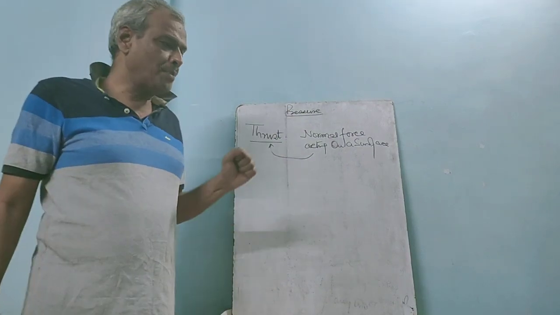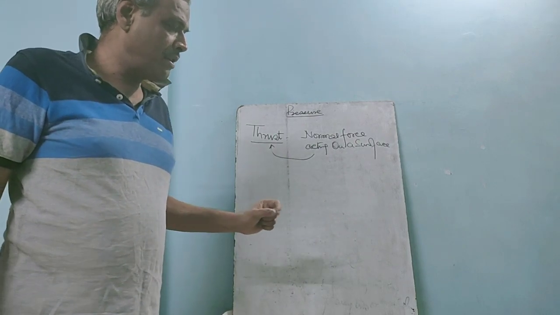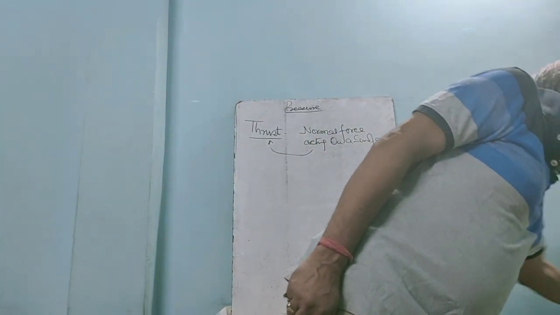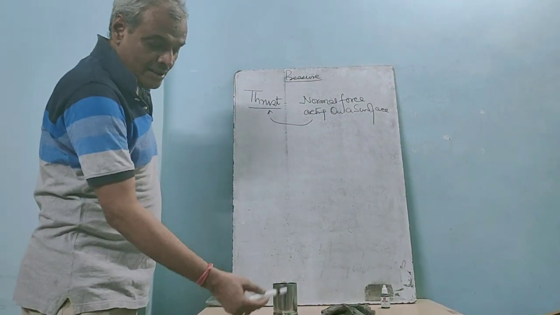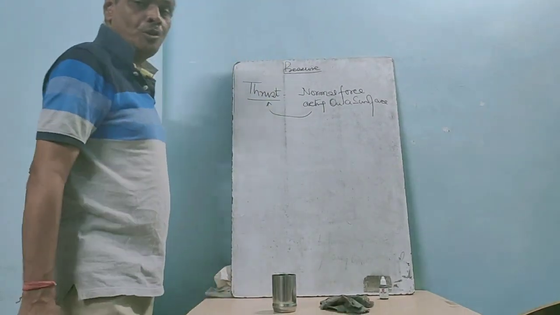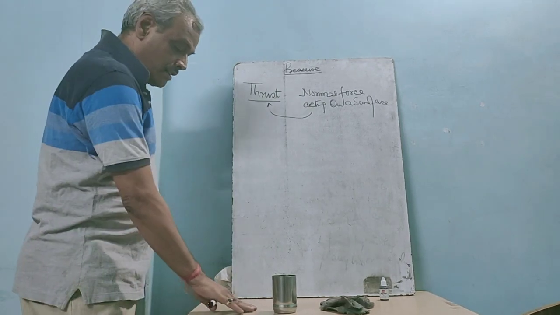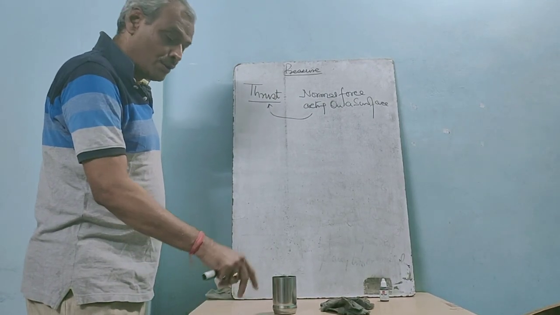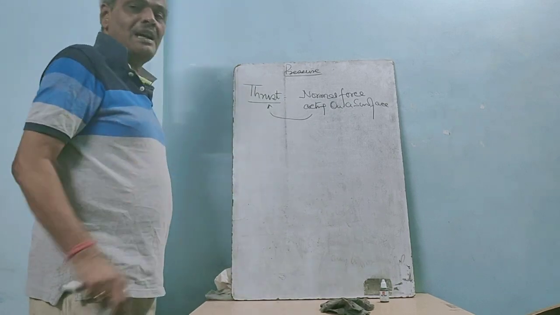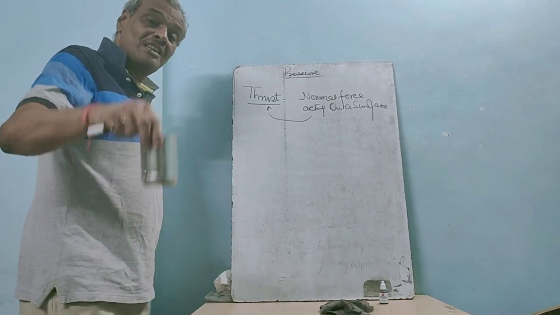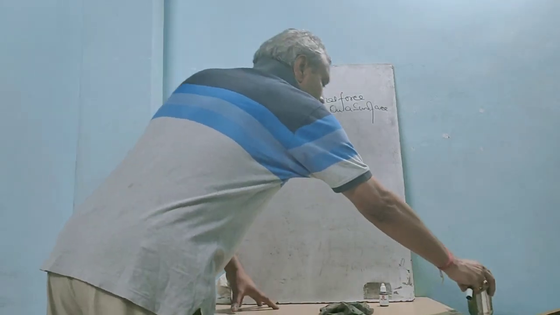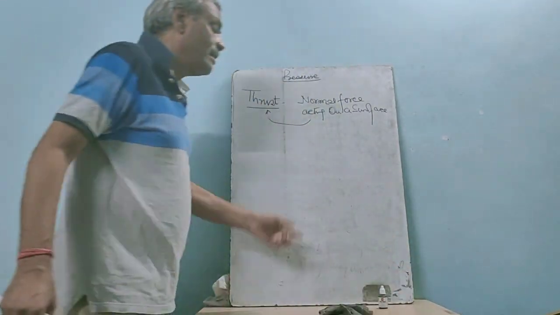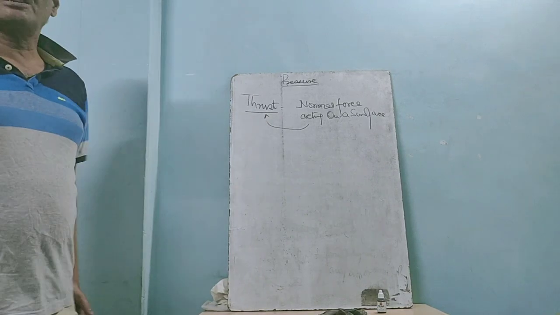Suppose I have kept this body over here, then its weight is acting normally downwards and the table is horizontal. So the weight of the glass is also exerting a thrust on the horizontal surface.